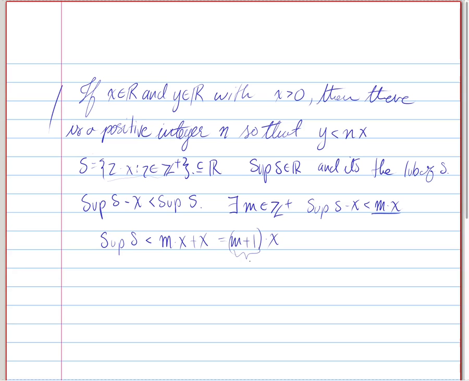Now, that's still a positive integer, and that's still x, and so therefore that's an element of S. But we found an element of S which is greater than the supremum of S. Now this is a contradiction, since the supremum of S is an upper bound, meaning it should be greater than or equal to all elements of S, but we found one larger than the supremum itself. Therefore we have our contradiction, and so the original statement must be true.